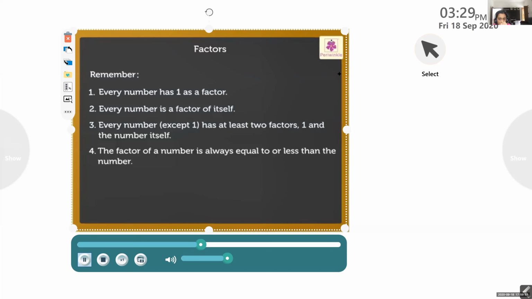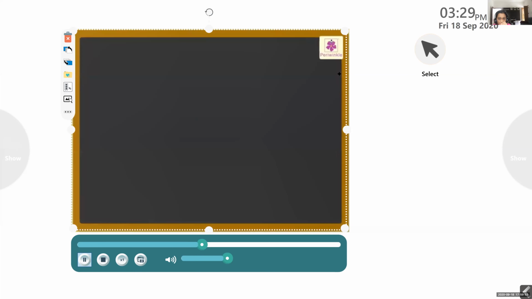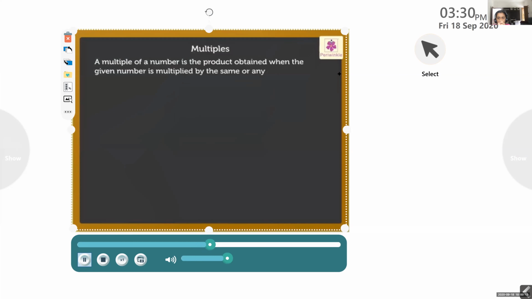Now, let us look at multiples. A multiple of a number is the product obtained when the number is multiplied by the same or any other number. Let us find the multiples of 12.